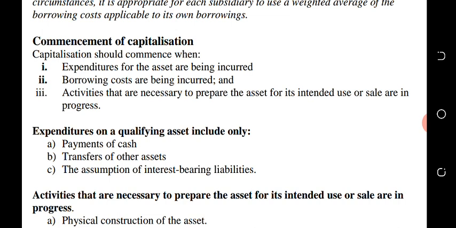So capitalization should commence when, one, expenditure for the assets is being incurred on the qualifying assets. Two, when borrowing costs are being incurred. So when you incur the borrowing costs, you start to capitalize.